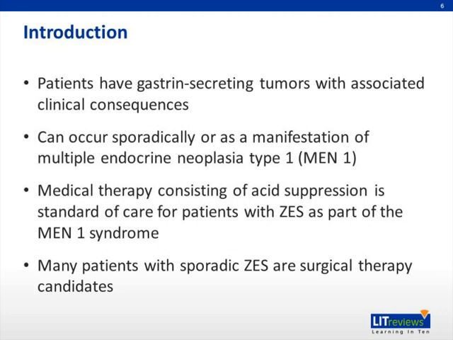Prior to the development of effective acid suppression therapy, the major morbidity and mortality of ZES were related to complications of fulminant peptic ulcer disease, and total gastrectomy was the only effective measure to protect patients from these problems.